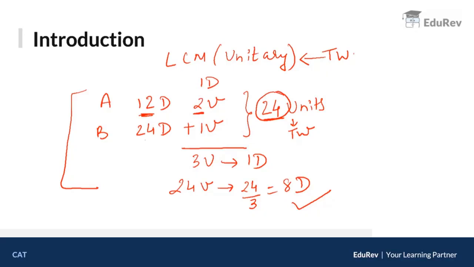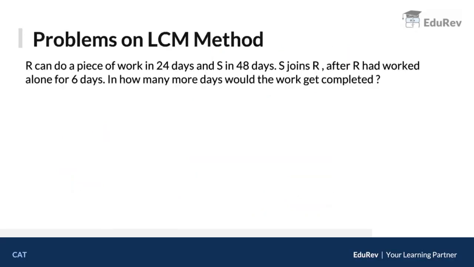So let's try to solve certain questions by using the LCM or the unitary method. So this is our first problem. What does it say? R can do a piece of work in 24 days, S in 48 days.